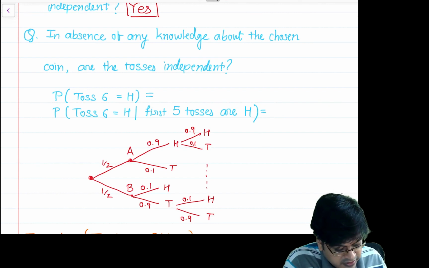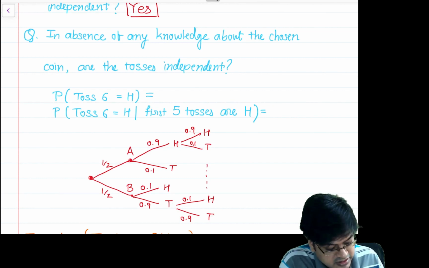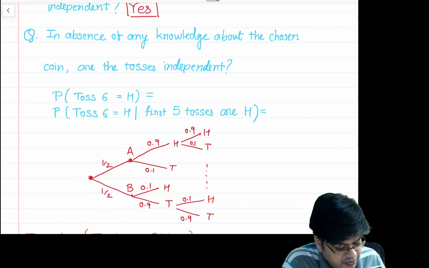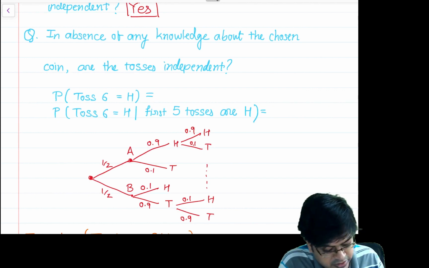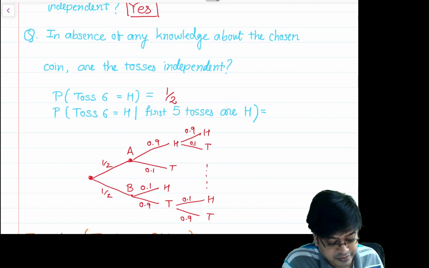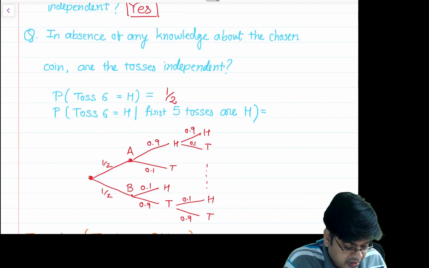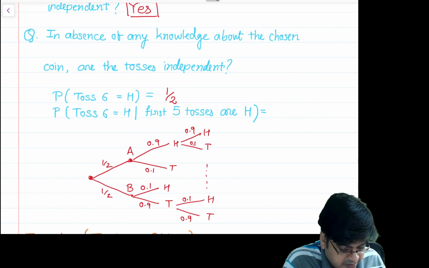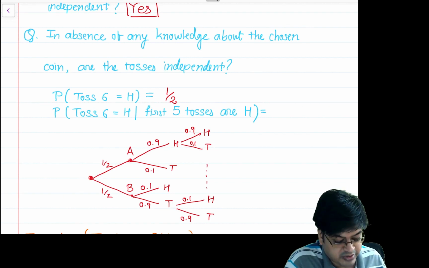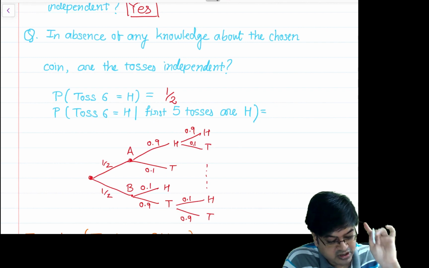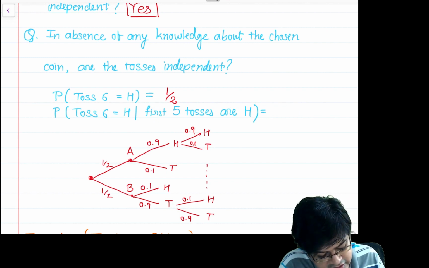So now the question is, what is the probability that toss 6 is equal to H? In this case, first I need to distinguish between whether coin A is chosen or coin B is chosen. Suppose first I am considering coin A, that will be with probability half. If it is coin A, what happens to these tosses is independent, so that will not affect the computation of my probability. What happens at toss 6 will matter. So I will simply write this as half times 0.9